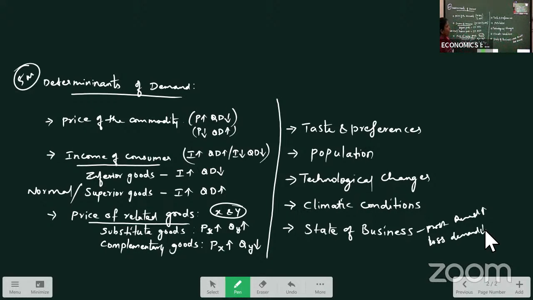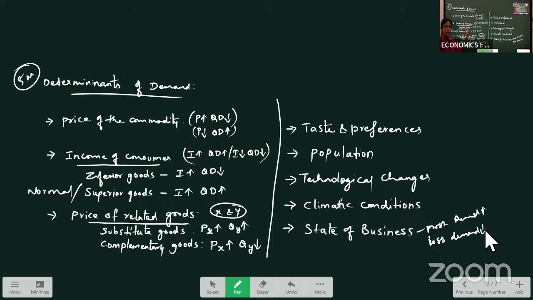So this is how we have the factors which are affecting our demand. So just go through these points here. See, what are all the factors that are affecting my demand? Sometimes I may demand more quantity. Sometimes I may demand less quantity. Why? What are the reasons for that? What factors are affecting my demand here? First, price of the commodity. As the price is changing, we may increase the demand or decrease the demand. When price changes, automatically demand also changes.